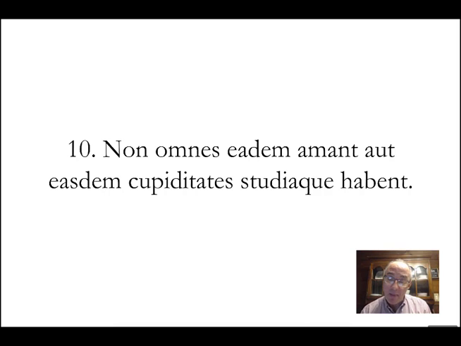Non omnes eadem amant, aut easdem cupiditates studiaque habent. Not all of them love the same, or do they have the same desires and interests, eagernesses, if that's a word. They do not all love the same things, nor do they have the same desires and eagernesses.